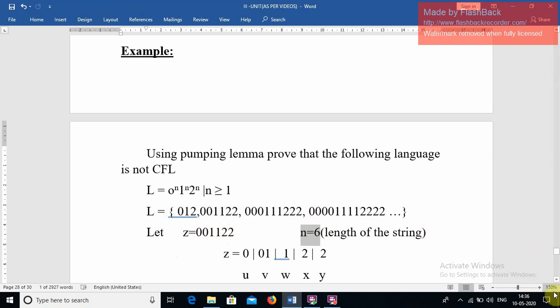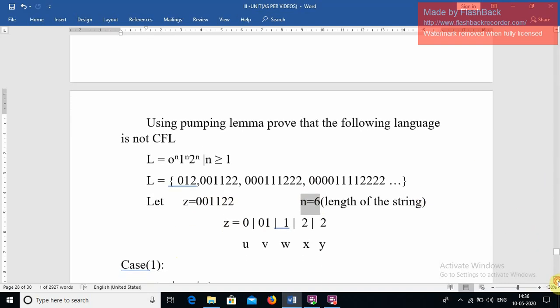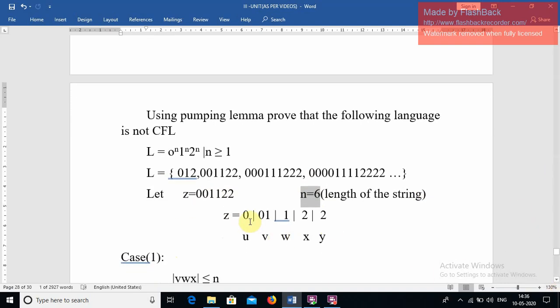Next, we can split the string like this. We can take any string from the language, and we can split it any way. I am taking the first 0 as u, 0 1 as v, 1 as w, 2 as x, and 2 as y. You can take any way of splitting, so I am taking this.